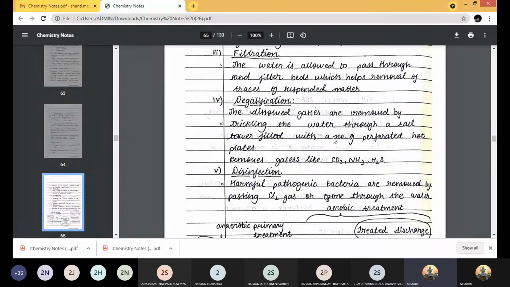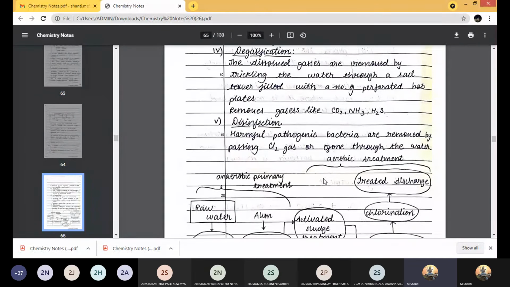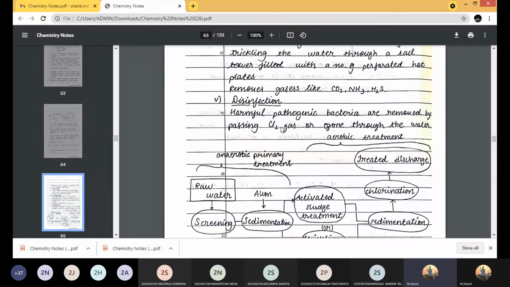The dissolved gases present in the sewage water can be removed by allowing the water to pass through tall towers filled with a number of perforated hot plates. This degasification helps in the removal of toxic gases like carbon dioxide, ammonia and H2S, because these are the ones which cause the obnoxious odor in the sewage. So this is done for the degasification purpose. And finally, you are left with the disinfection treatment.